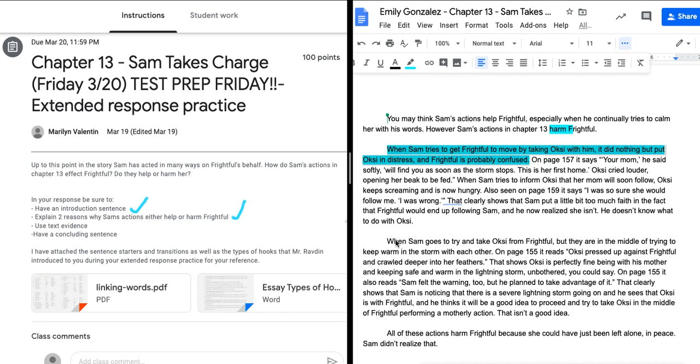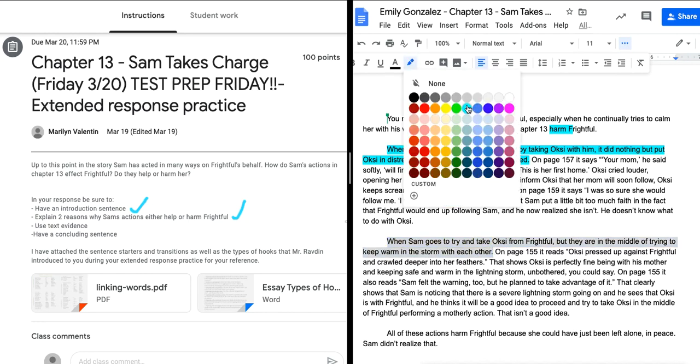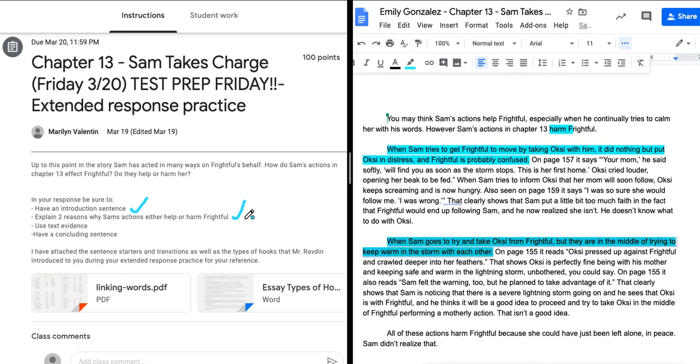The next claim to her next body paragraph says, when Sam goes to try and take Oxy from Frightful, but they are in the middle of trying to keep warm in the storm with each other. So it seems like the idea is that Frightful is, again, disrupting Sam, and she goes on to explain that a little bit more in her reasoning within the paragraph. So I'm going to highlight she gives me 2 reasons, and I'm going to give her a second check over here.